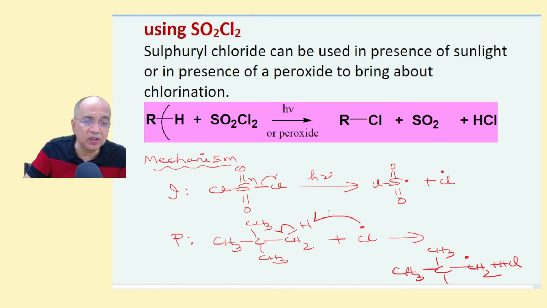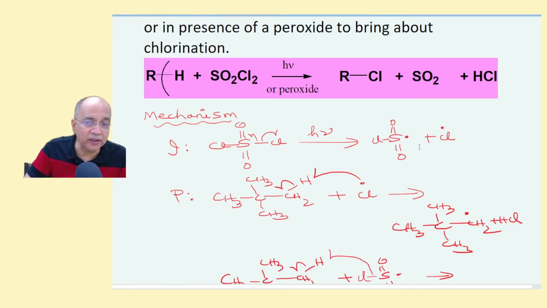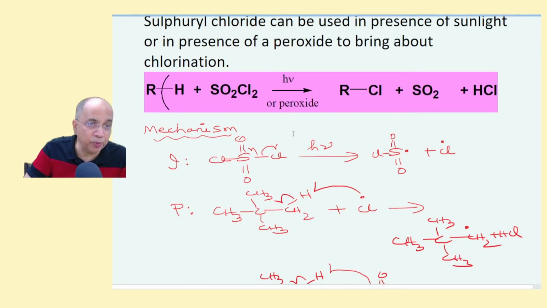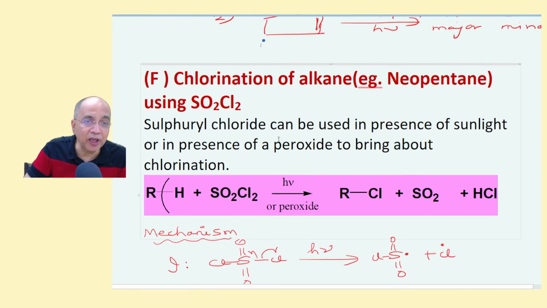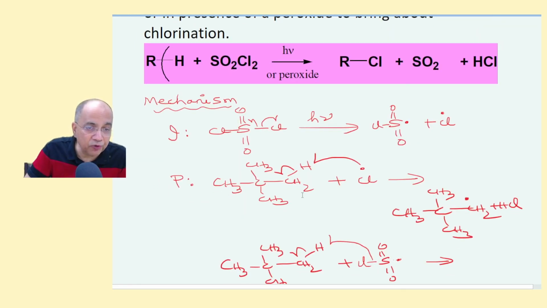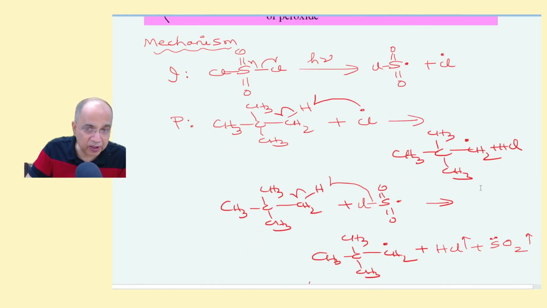SO2Cl2 in the initiation step will break down into two radicals, a chlorine radical and an SO2Cl radical. There will be homolytic cleavage of one sulfur-chlorine bond. Then in the propagation step, the chlorine radical will abstract a hydrogen atom, because this is neopentane. In the example I have given, neopentane, all four methyl groups are equivalent. Anywhere you can substitute, so it will produce a neopentyl radical.